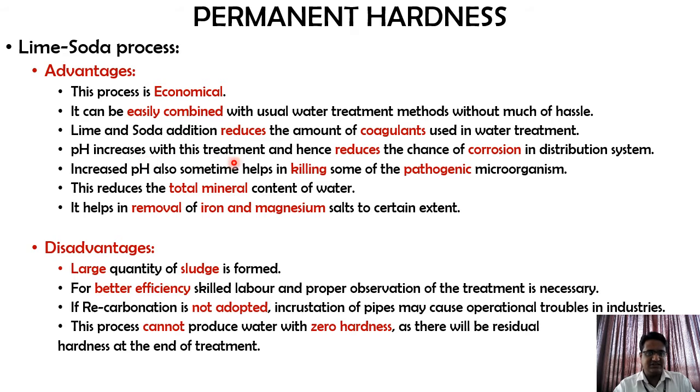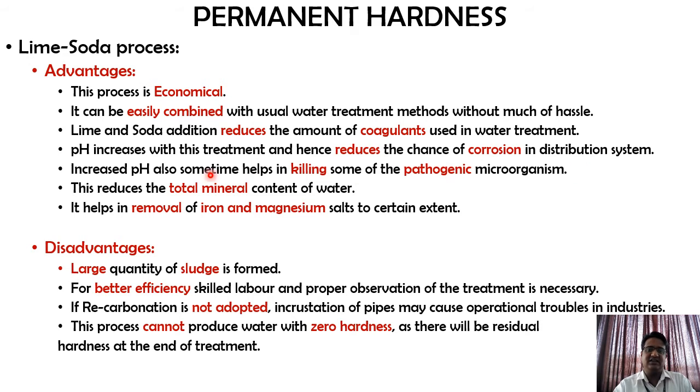pH increases with this treatment and hence reduces the chance of corrosion in the distribution system. Since the end products are basic or alkaline in nature, it will help us reduce the corrosion chances in the distribution pipeline. Increased pH also sometimes helps in killing some of the pathogenic microorganisms, because a few of the microorganisms may not be comfortable living in a basic or alkaline state.